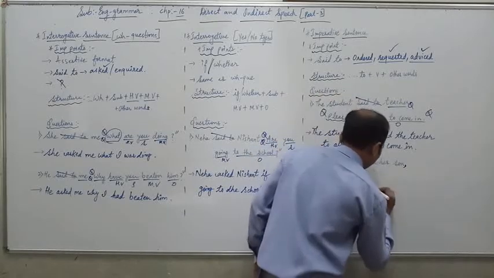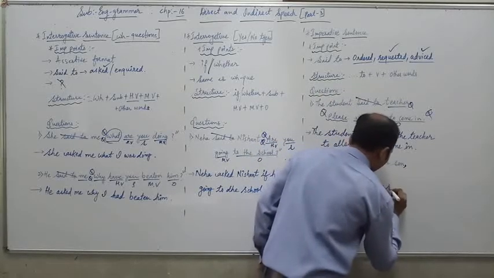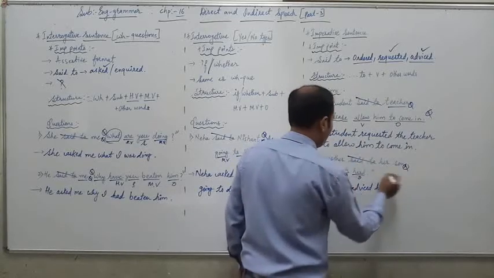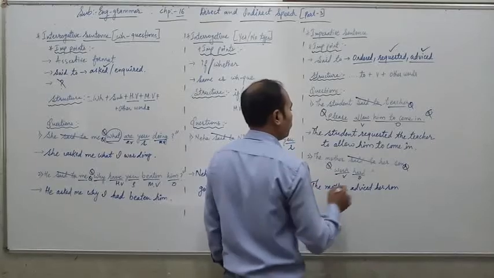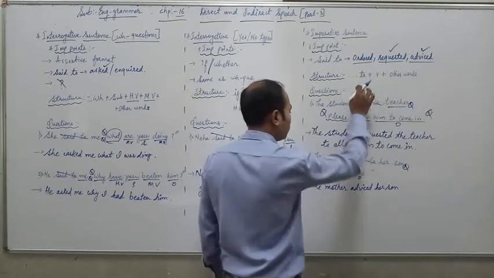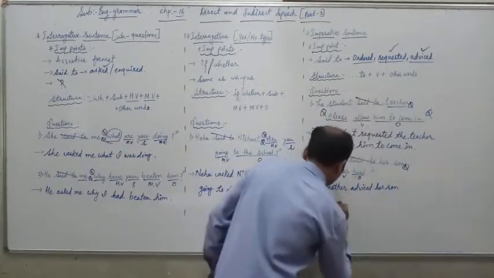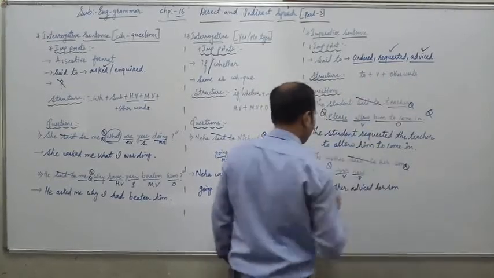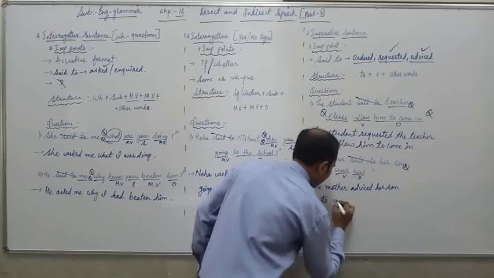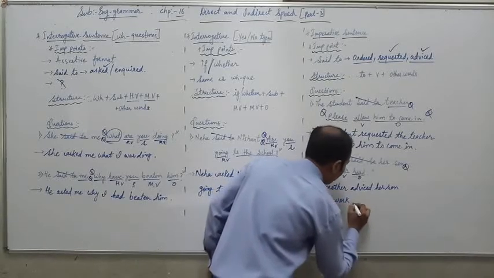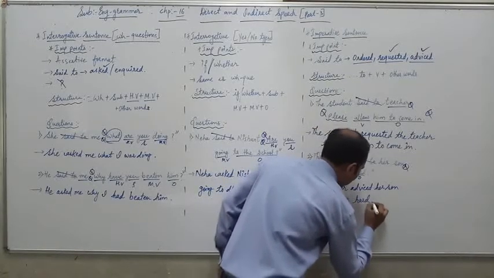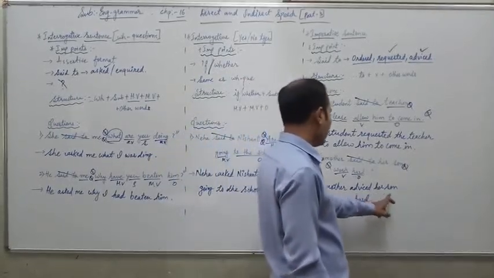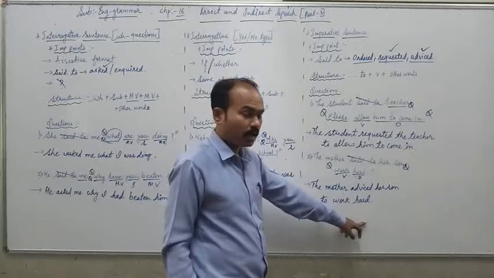Advised her son. Then we drop the comma and inverted commas and start with to, then verb and other word. To, the verb is work, the other word is hard. Full stop. So the answer is: The mother advised her son to work hard.